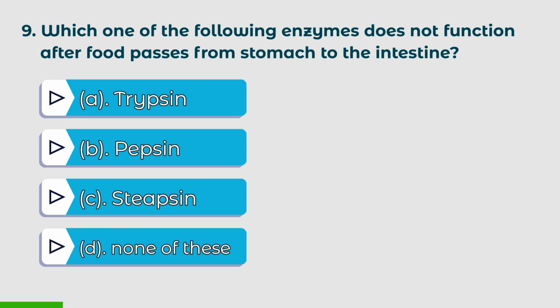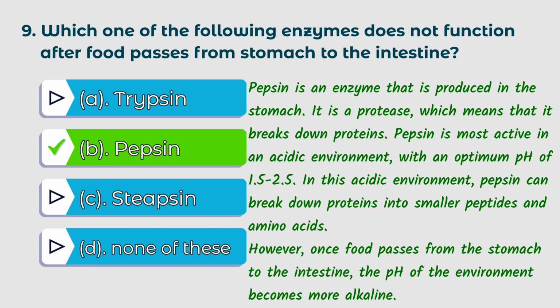Ninth question: which one of the following enzymes does not function after food passes from the stomach to the intestine? Options: A. Trypsin, B. Pepsin, C. Steapsin, D. None of these. The right answer is B. Pepsin. Pepsin is an enzyme that is produced in the stomach. It is a protease, which means that it breaks down proteins.